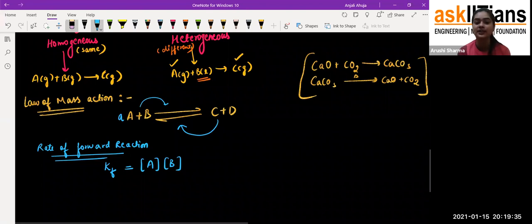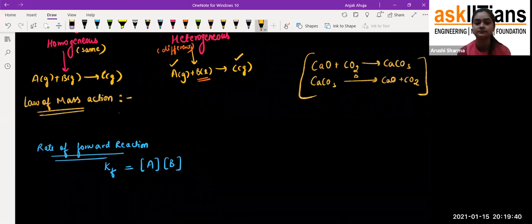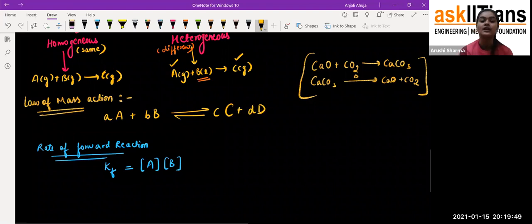So it would be A raised to the power a and B raised to the power b. These are the coefficients, written as powers. This is the forward reaction. That means the rate of the forward reaction, Kf, is directly proportional to the product of the concentrations of the reactants.